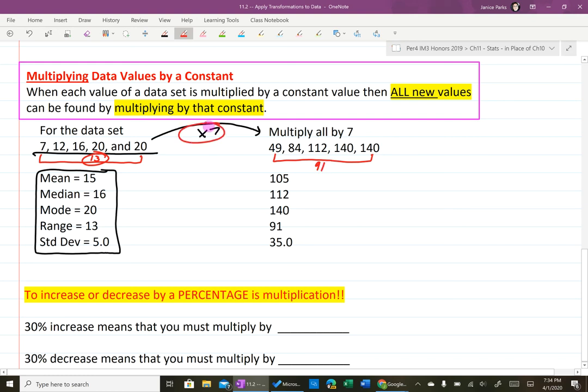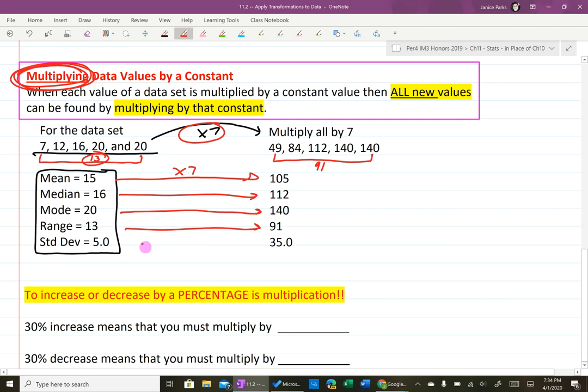So what this means basically is if you multiply or divide by a constant number, then you have to multiply everything by that number. So everything was going to go up 7 times as much as it used to be. So the mean, 105, the median is 112, the mode is 140, the range is 91, and the standard deviation is 35. So they will be more spread out.